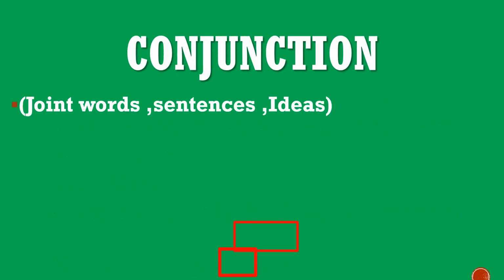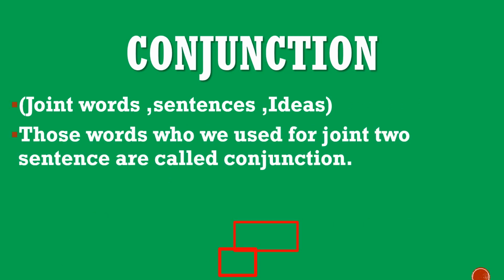The next part of speech is conjunction. It joins words, sentences, ideas. Those words which we use to join two sentences are called conjunctions.